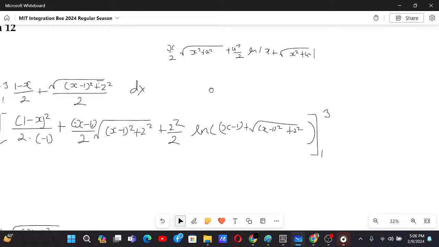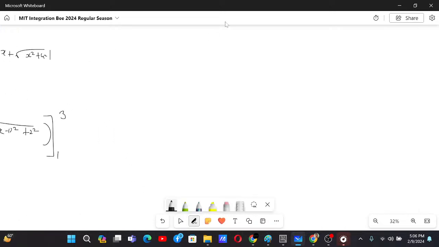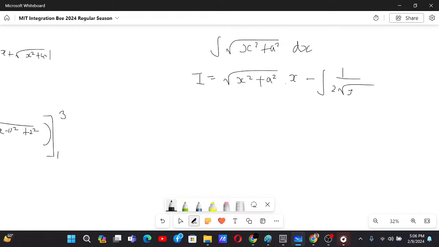Let me do. So we have the integral of root under x square plus a square dx. Now for this one, how can we proceed? I think I can basically use integration by parts. So root under x square plus a square, and over here there's 1, so that's x, minus the integral of the derivative of this, which is 1 by 2 root x square plus a square, and then we have 2x, and we also have x dx.